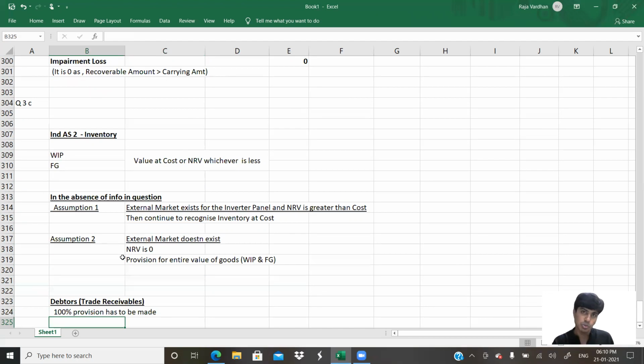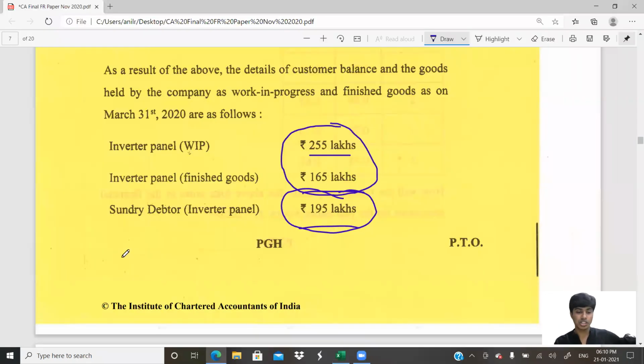Later, if you receive, then proportionately you will de-recognize the provision, or you can recognize as bad debts recovered if you already recognized as bad debts. I'm not telling you recognize it as bad debts. I'm telling you create 100% provision for that debt. So that is with regard to this question number 3C.